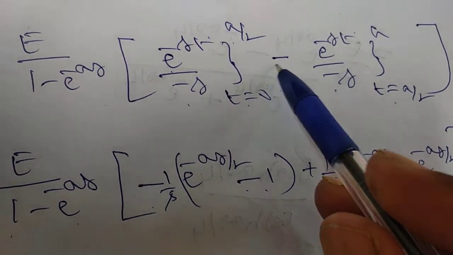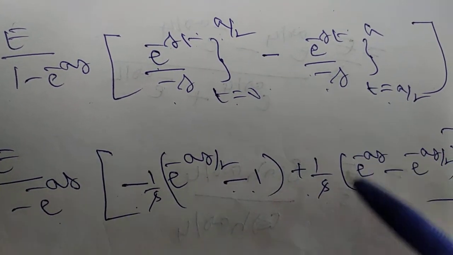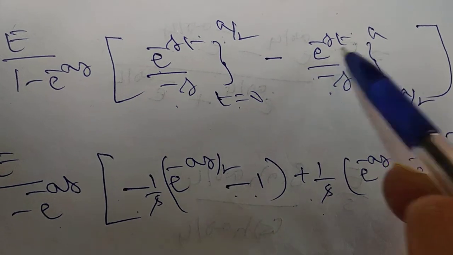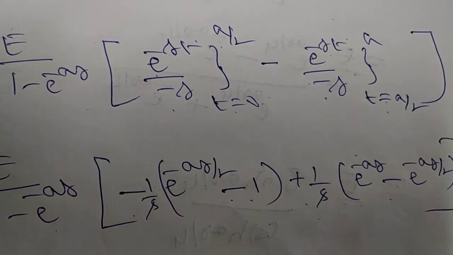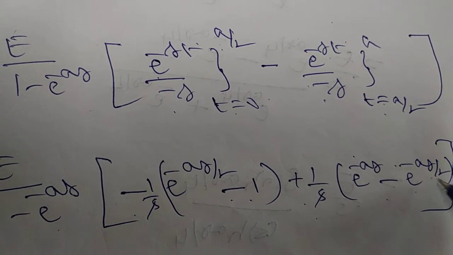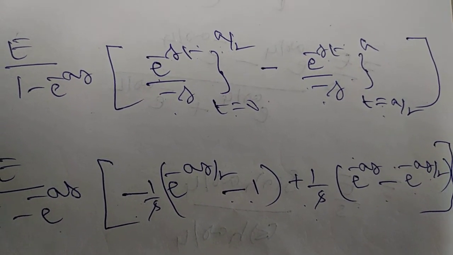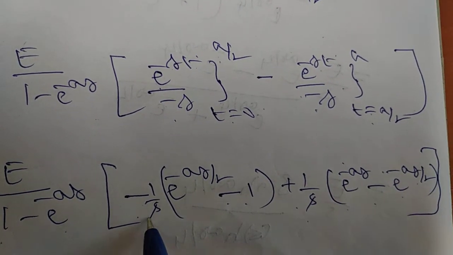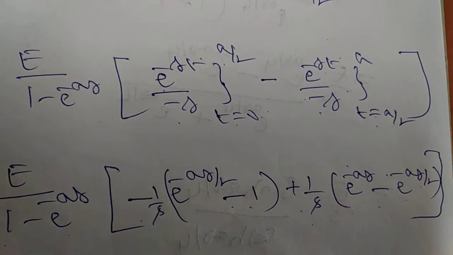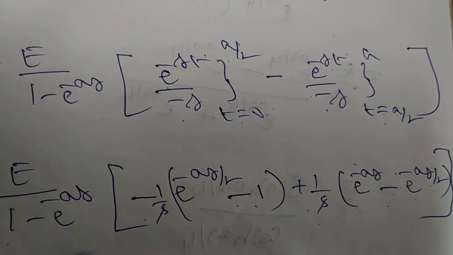Next, here minus into minus, plus 1 by s you have to write outside. t is equal to a, e power of minus as, minus lower limit t is equal to a by 2, e power of minus as by 2. So this one you have to simplify. How to simplify? We can take the LCM. So what is the LCM here? s. So that s you take outside. So e by s.